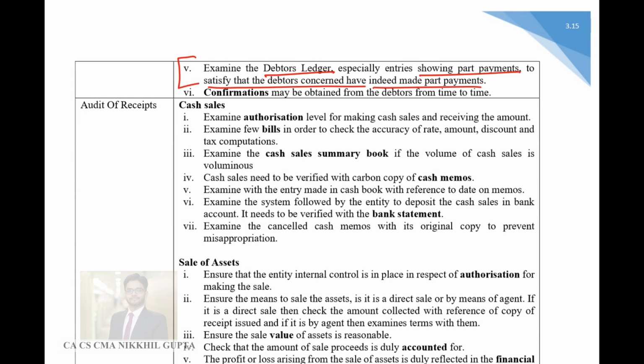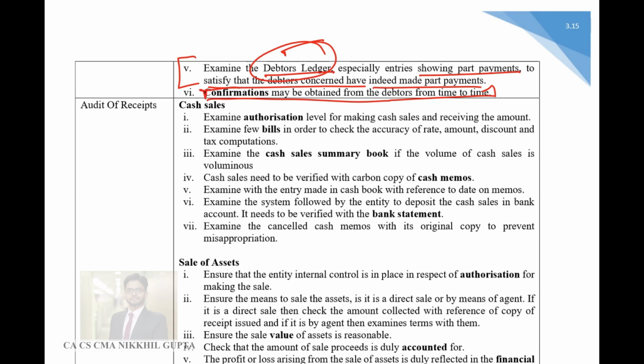So debtors ledger, wherever you have recovered the amount from the debtors, you should reconcile the entries properly, and you should check whether the debtor who has paid the amount to the company is the same person from whom the amount has been recovered. So debtor ledger should be carefully scrutinized. Confirmations should be obtained from the debtors from time to time.